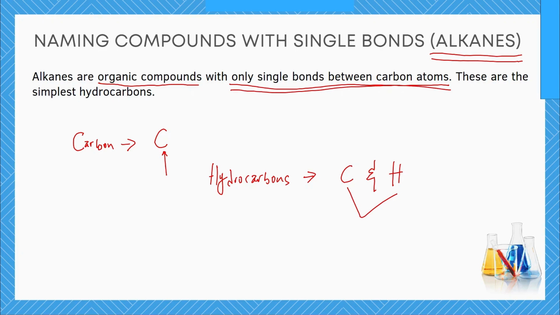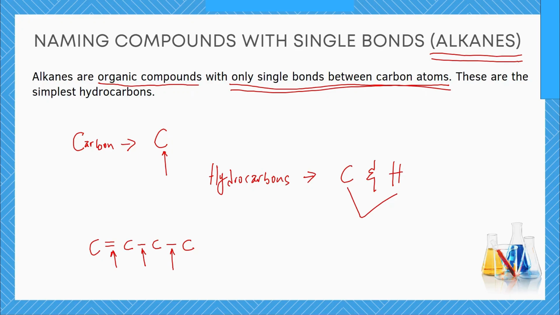We mentioned that carbon has the ability to form bonds between itself and other atoms. So you can have one carbon atom forming a bond with another carbon atom, which forms a bond with another carbon atom, and so on and so forth. You can see I have labeled the bonds over here, and in this case the bonds are single bonds. There are cases where carbon can form more than one bond.